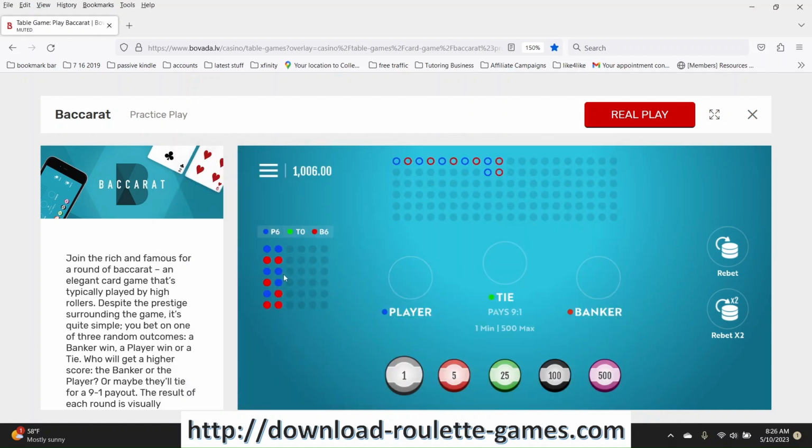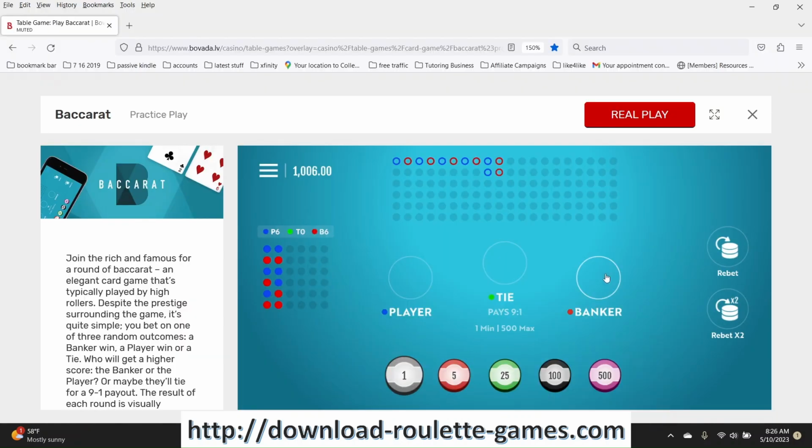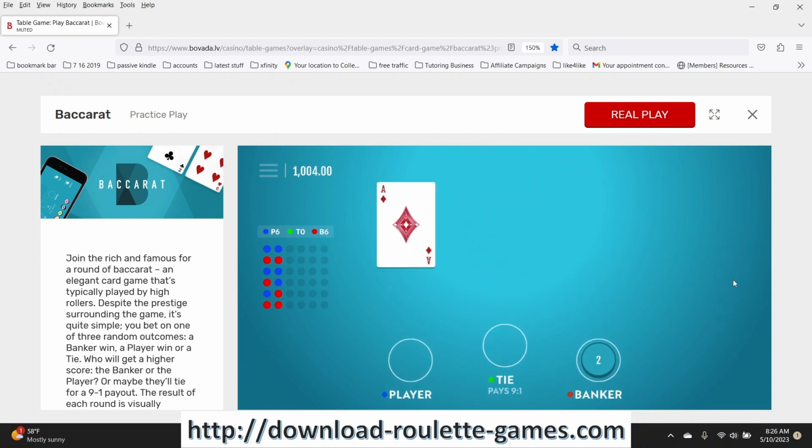Banker came up twice. Well, let's see, there's 2 blues and 2 reds. For right now, I'm going to bet that banker is going to come up again. But if it comes up player, then I'm going to assume that it's doing a pattern of 2 blues and 2 reds. So let's see what comes up. I'm going to bet on banker. What am I betting? $2? Let's see what happens.